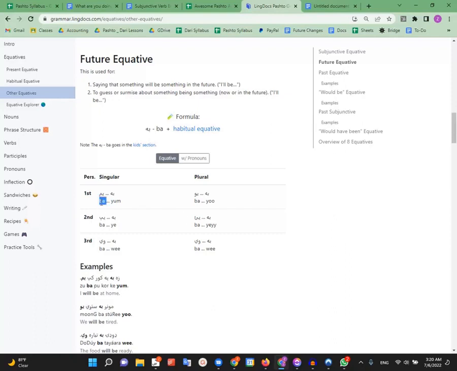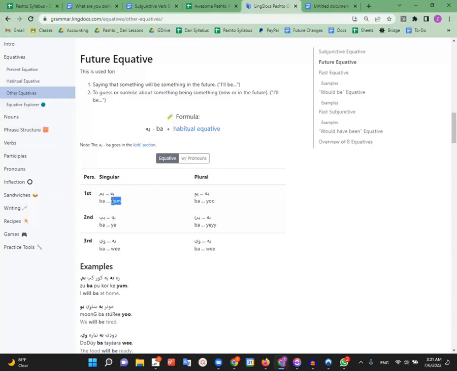First of all, it has this word ba, which is like will in English. You can think about it like will. Okay? It is different from the word will in one main way, though, and I'll explain that in a second. But notice with all of the different equatives, we use ba, okay? So just like in English, for example, let's say, I will be, you will be, he will be, she will be, we will be. So, right, you're saying will with all of these equatives.